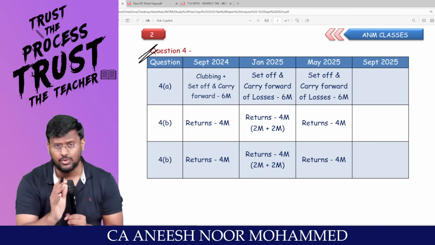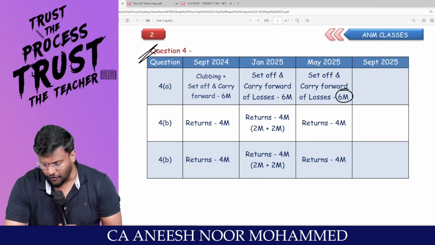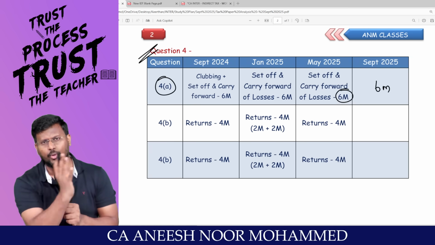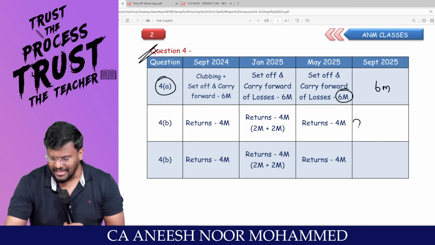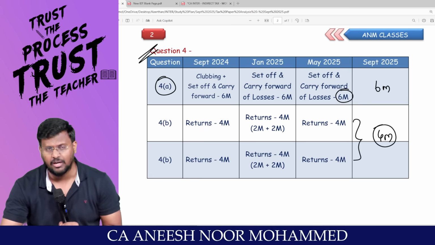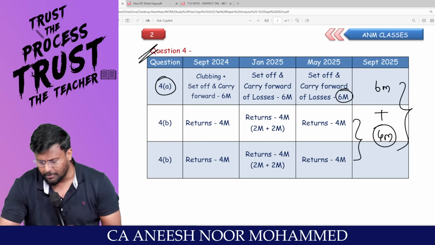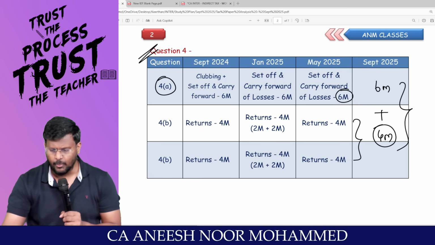Question number 4, the last question in DT. They are testing set off and carry forward every time for 6 marks. So basically 4A has been allocated for set off and carry forward. And they are asking a 4-mark question from returns. So basically 6 plus 4 comes to 10 marks. The same I'm expecting even this time also.